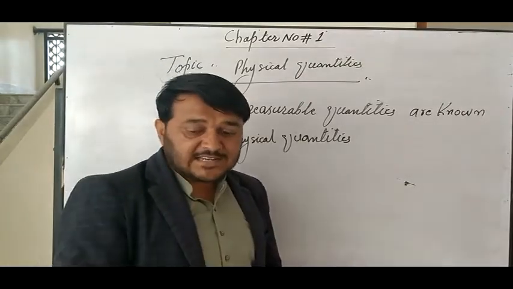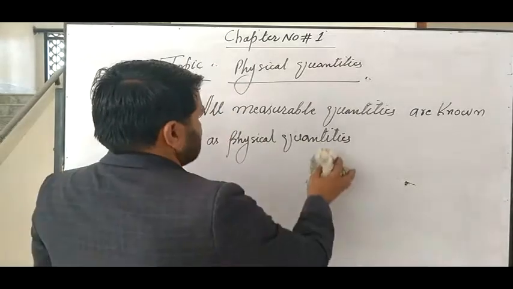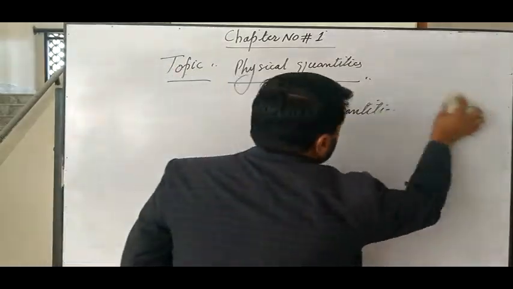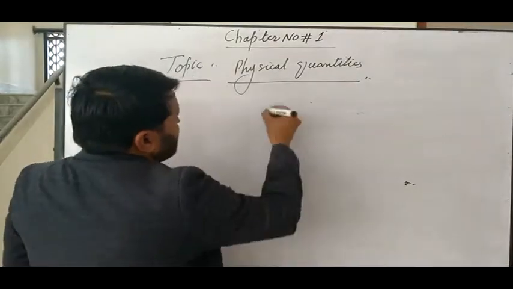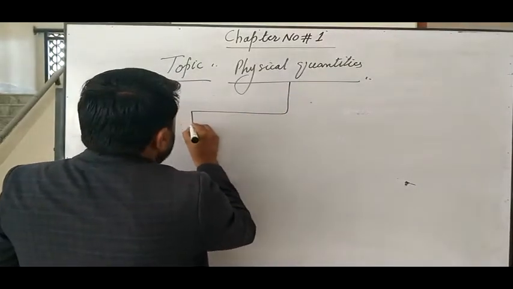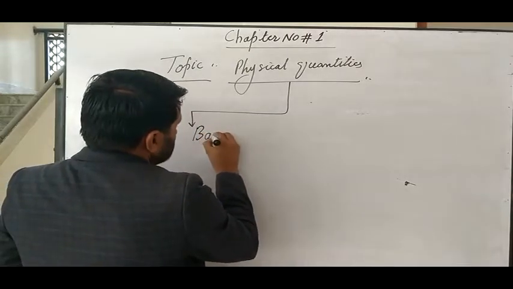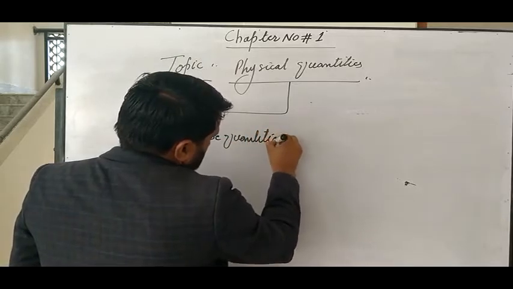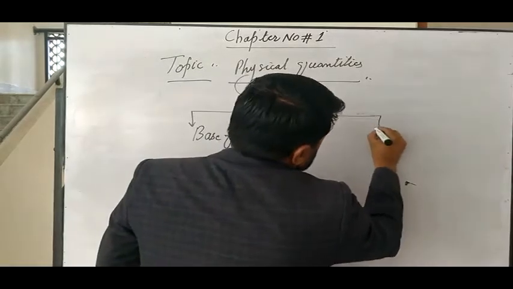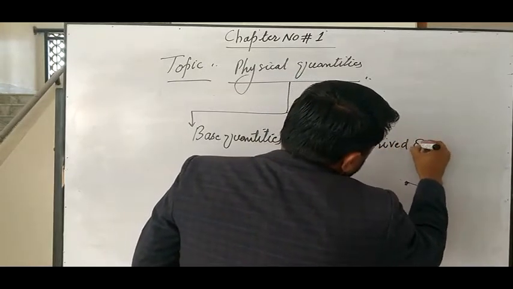The physical quantities are again divided into two categories. The division of physical quantities is like that: one is known as base quantities, and the other is known as derived quantities.